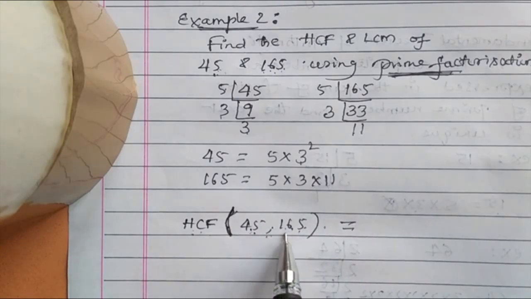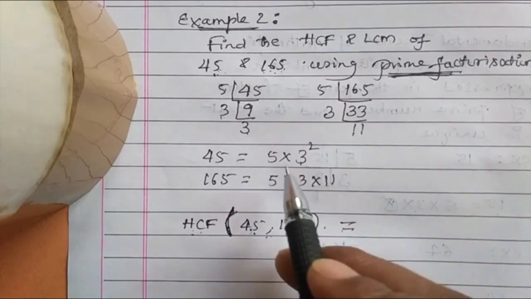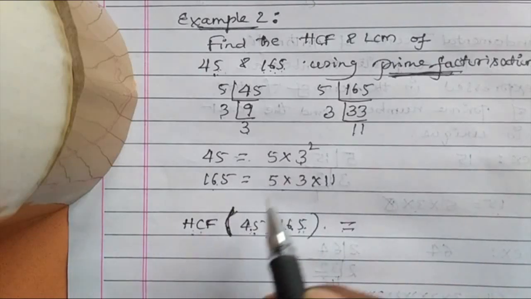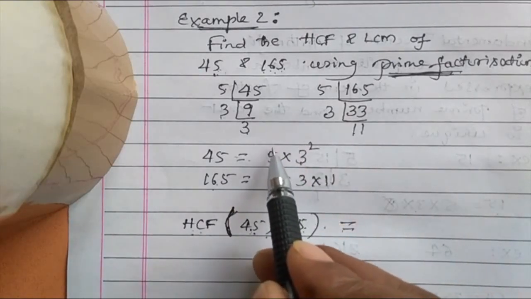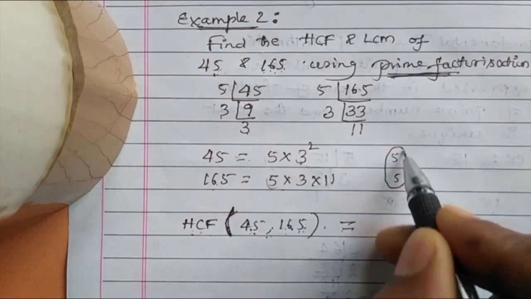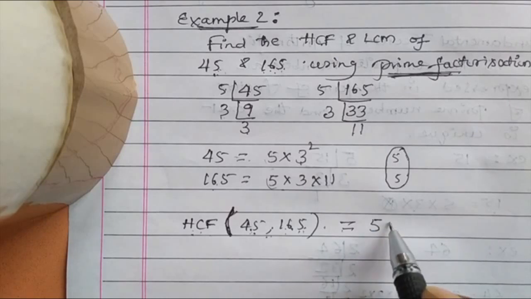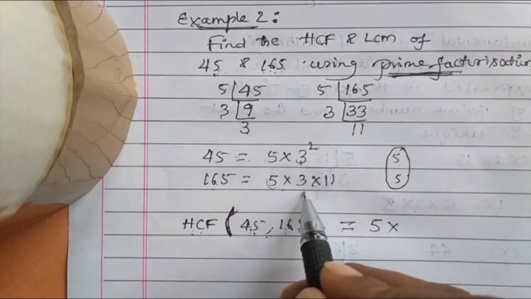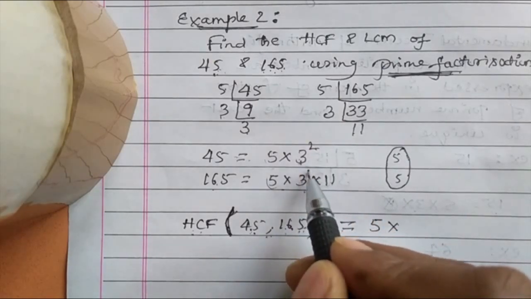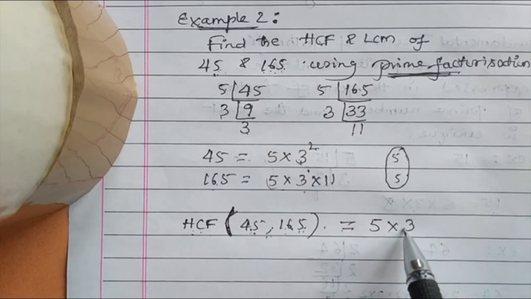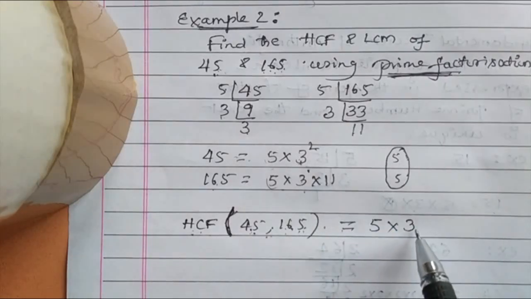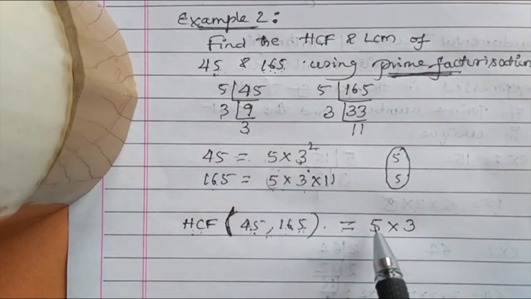HCF of 45, 165 is equal to, in the prime factors of 45 and 165, the highest common factor: what common can you see? Look here, 5 one time, 5 one time. So 5 one time is common, that we write in the HCF, into 3. 3 there are 2 times here, but here only 1 time. So therefore 3 one time is common. 11 is there in the factors of 165, but it's not there in 45, so we cannot write it.